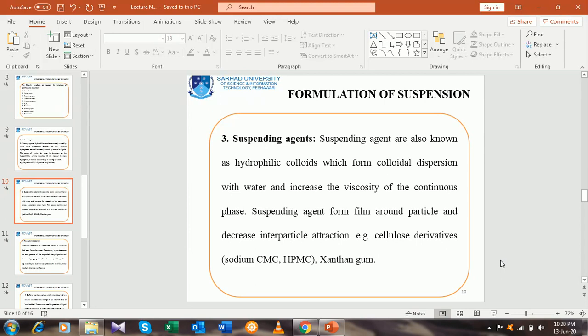HPMC is also a cellulose derivative, and CMC or sodium CMC are also cellulose derivatives. CMC stands for carboxymethylcellulose and HPMC stands for hydroxypropyl methylcellulose. And xanthan gum is also an example of a suspending agent.